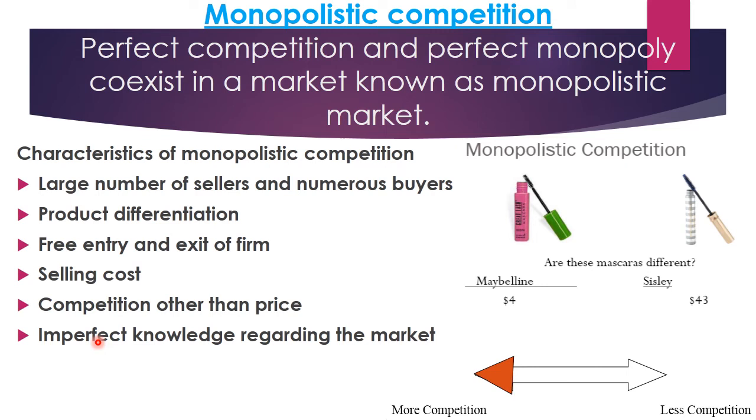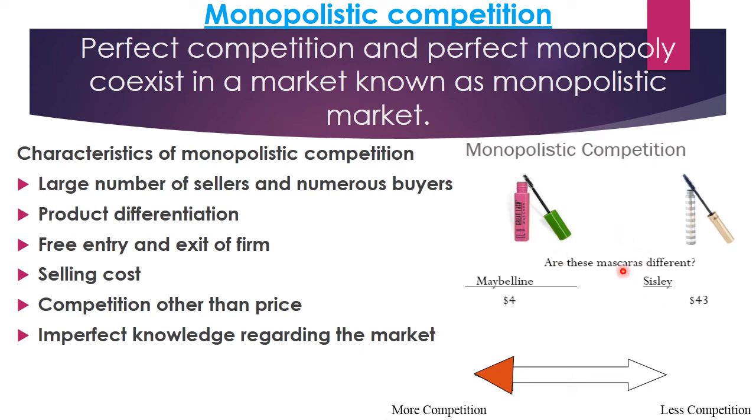Competition other than price. Now monopolistic market has competition of price and also competition other than price. So the sellers keep the price fixed and try to attract customers by their advertisement, and they compete by modifying the quality of their products. So the sellers try to attract their customers and compete on the basis of other factors and not on the basis of price.